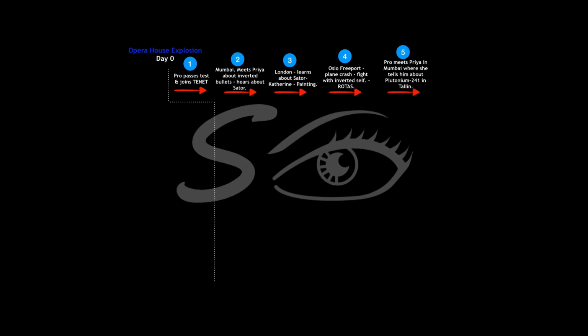Now back in Mumbai, Priya tells the protagonist that the turnstiles are technology from the future and they haven't been invented yet. And that Sator is at the core of all this, and he was also behind the siege of the opera house where they were looking for the package, which is nothing but plutonium-241. And that the package is now with the Ukrainians, who will be transporting the package to a nuclear containment facility for safekeeping.